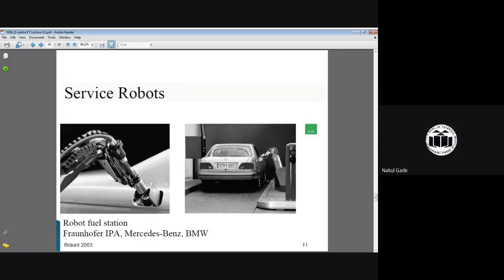The picture shows the service robot that is used in the service industry basically. The picture shows a filling robot, where one arm places the fuel nozzle or fills the fuel tank automatically. So this is another example of a robot.